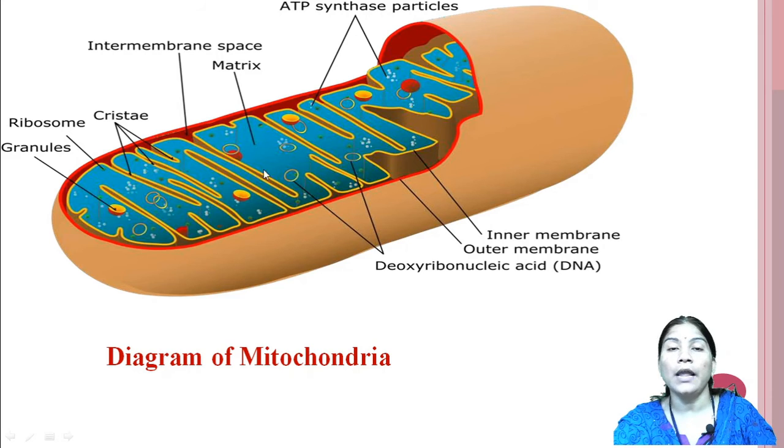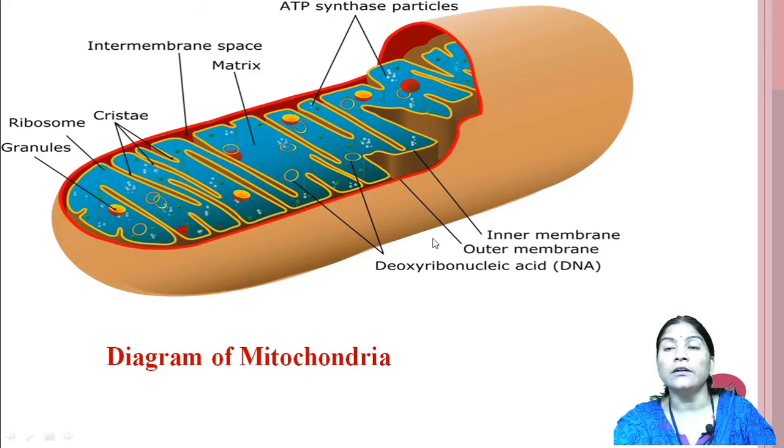These granule-like structures we call the matrix. In between the outer and the inner membrane there is some space that we call the intermembrane space. These are infoldings of the inner membrane that we call the cristae. These are the ribosomes, the small granule structures.